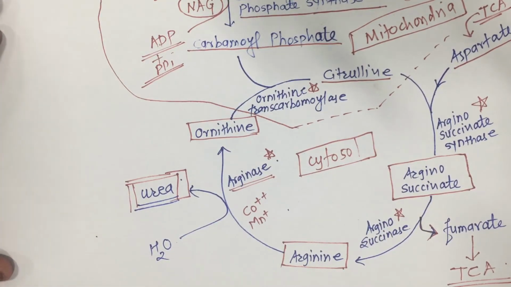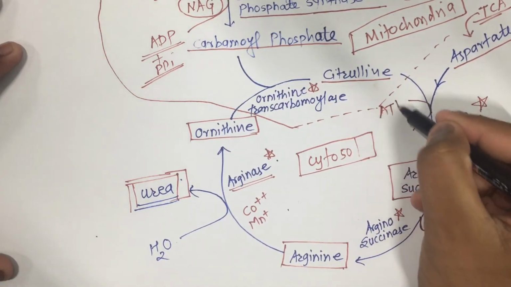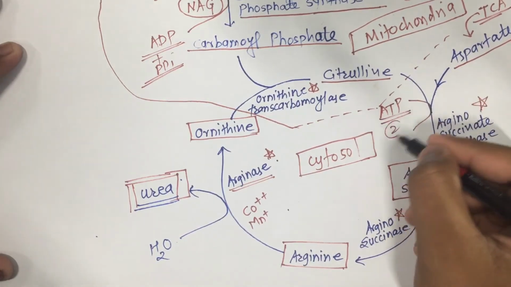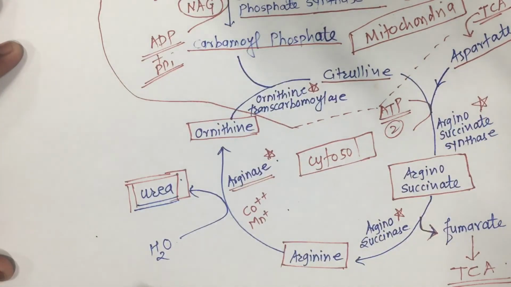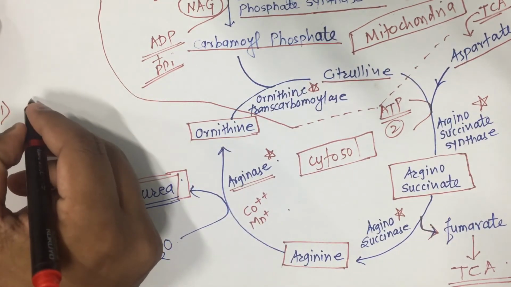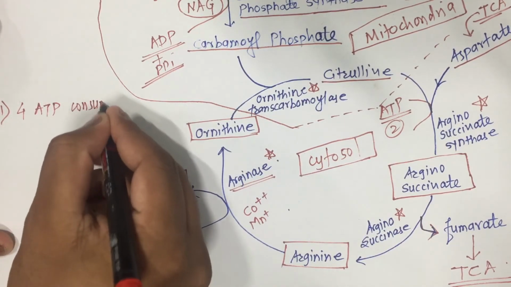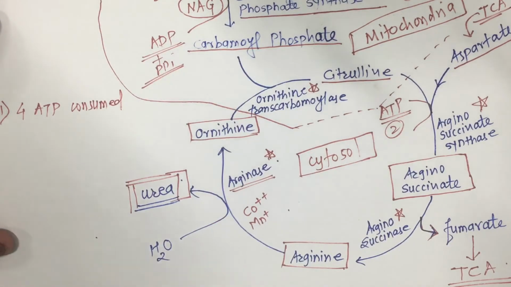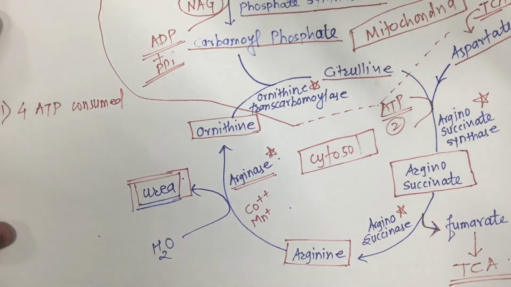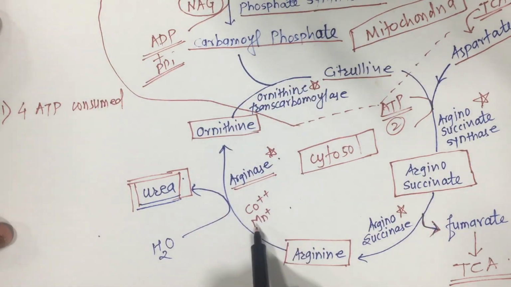So what are some important points here? ATP is also consumed: 2 ATPs in the first step and 2 ATPs here, so a total of 4 ATP are consumed in the urea cycle. And there are 2 activating factors: N-acetyl glutamate for CPS1, and cobalt and manganese for arginase.